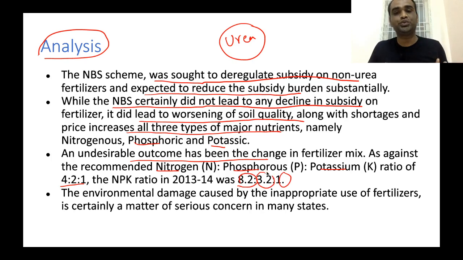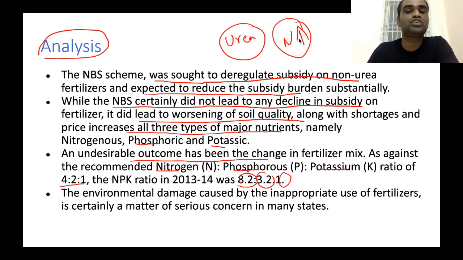So it clearly shows that because of indiscriminate urea usage, the amount of nitrogen content in our Indian soil has increased dramatically. Now, what are the disadvantages of this increased nitrogen in Indian soils?